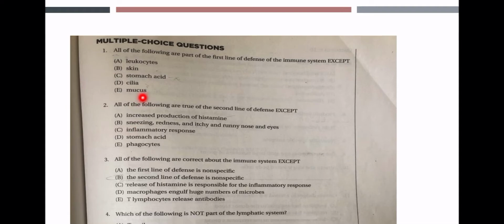The inflammatory response is all due to histamine. So which one is not under the second line of defense? The stomach acids. Stomach acids are under the first line of defense, not the second. So histamine, sneezing, inflammatory response, and phagocytes are under the second line of defense.